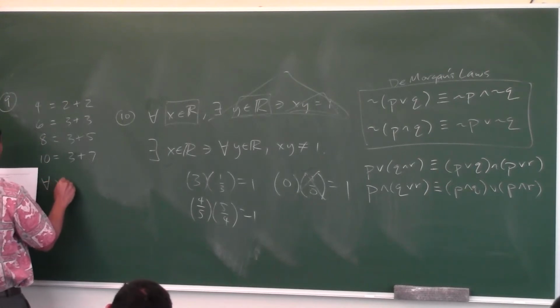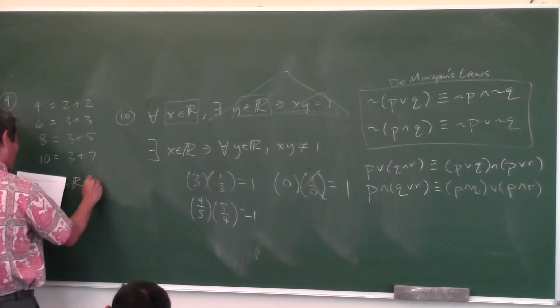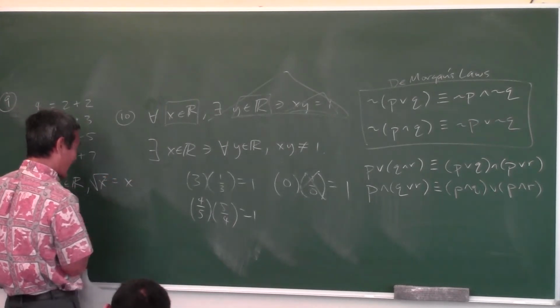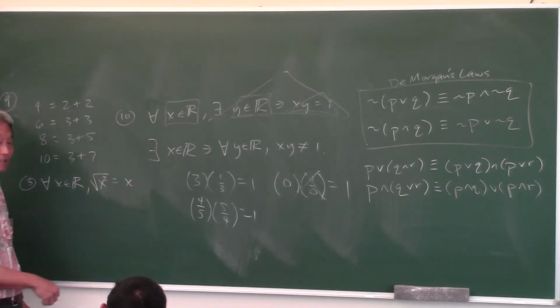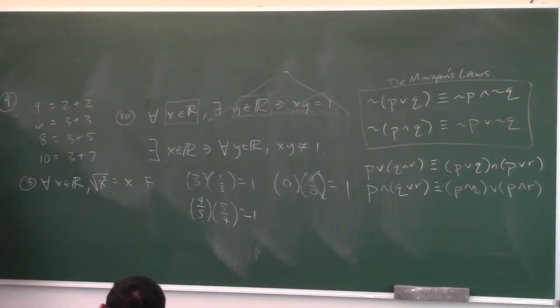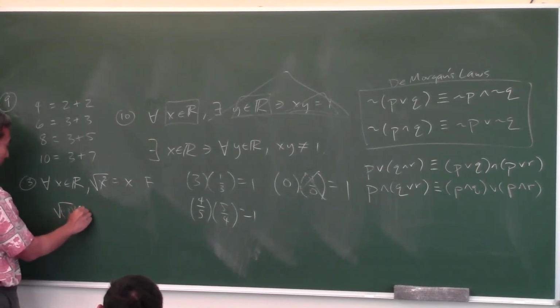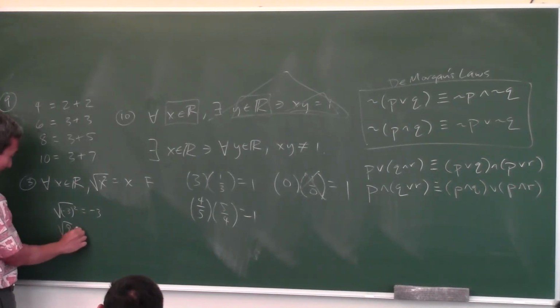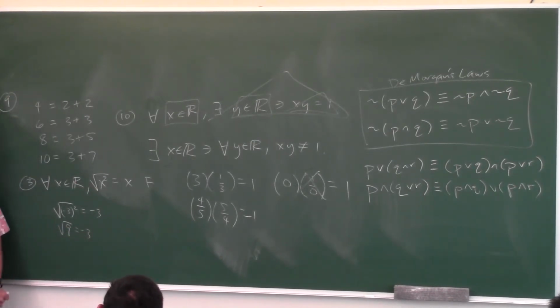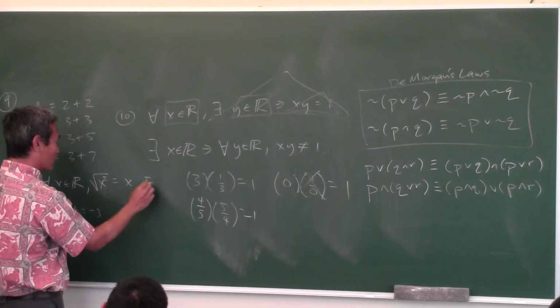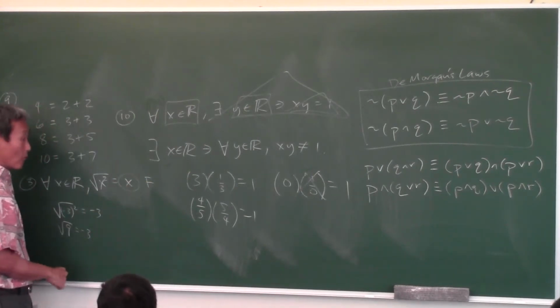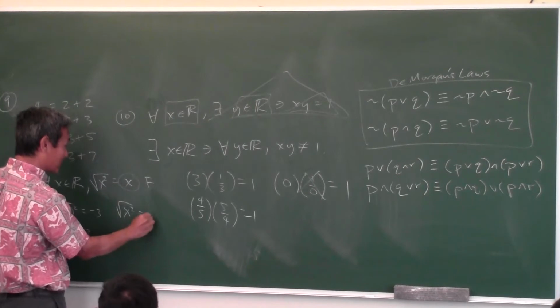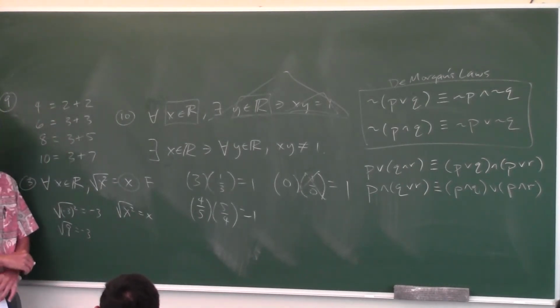Okay, for all real numbers x, the square root of x squared is equal to x. This is false. You want me to give you an example that proves this is false? Is the square root of -3 squared equal to -3? -3 is a real number. Is the square root of 9 equal to -3? I don't think so. What would I have to change here to make it true? I'll tell you, this is the problem right here. Do you really think that the square root of x squared is equal to x? Because if you do, that's not good.